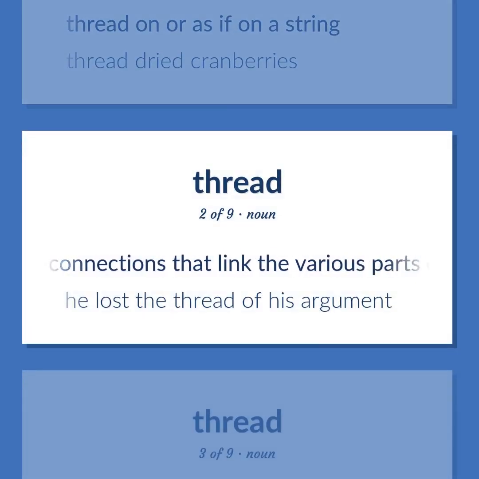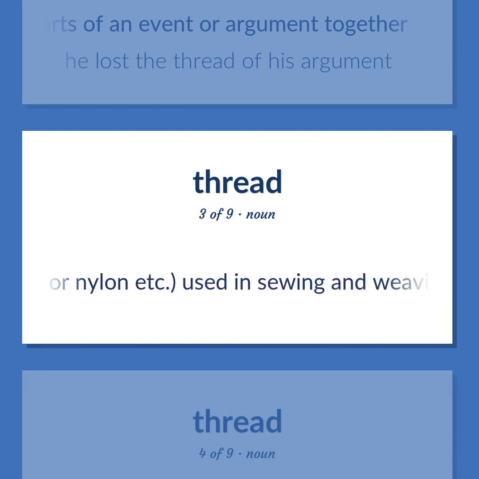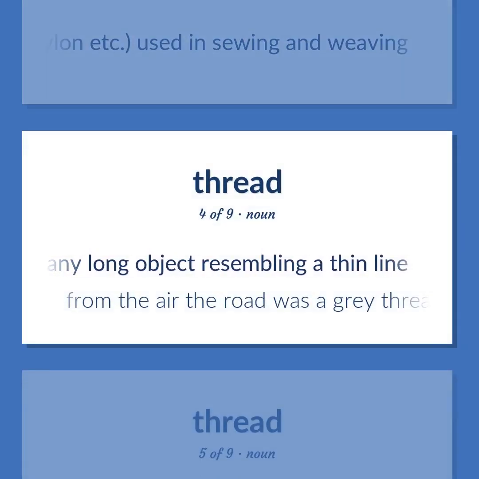The connections that link the various parts of an event or argument together. He lost the thread of his argument. A fine cord of twisted fibers, of cotton or silk or wool or nylon, etc. Used in sewing and weaving. Any long object resembling a thin line. From the air the road was a gray thread.